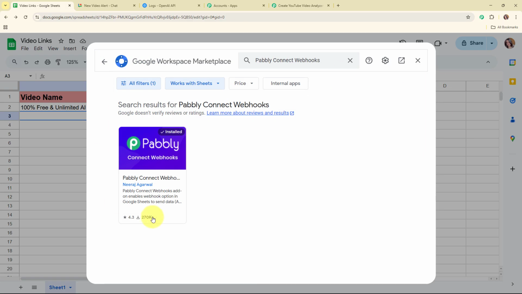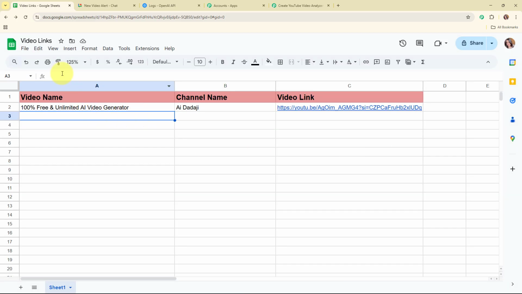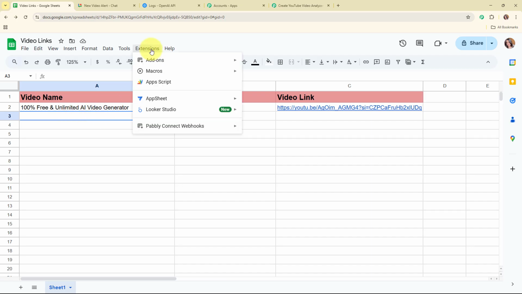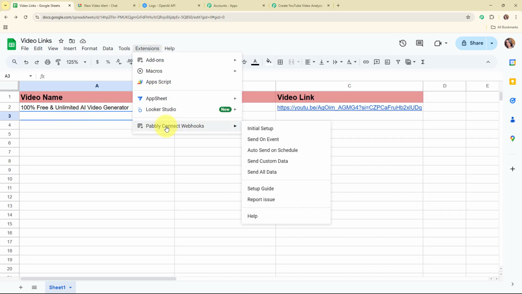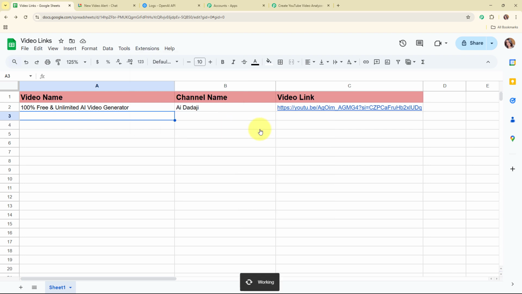So I'm going to move back, and once you install this particular add-on, you need to follow exactly the same steps. Alright, so now here after installing the add-on, you need to refresh your Google Sheets, and that's a necessary step. And here after refreshing the Google Sheets, you need to click on this extensions, and then you'll be able to see the option of Pabbly Connect Webhooks. So from here you need to select initial setup.